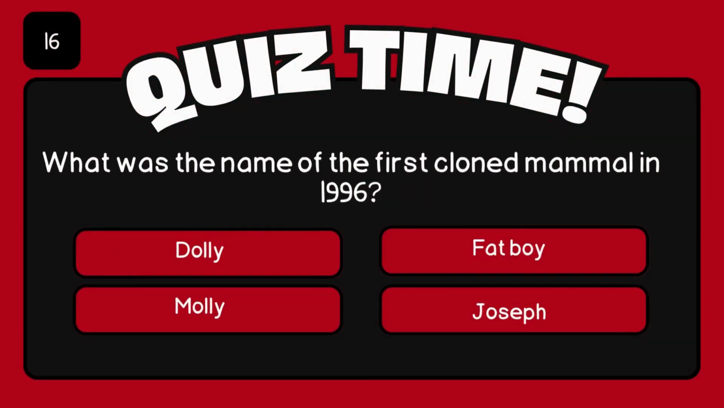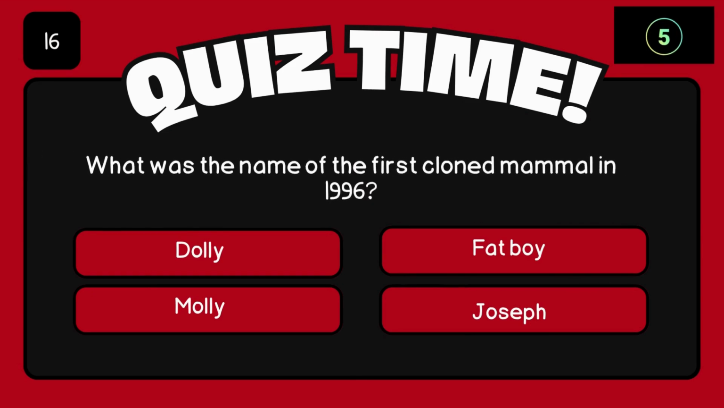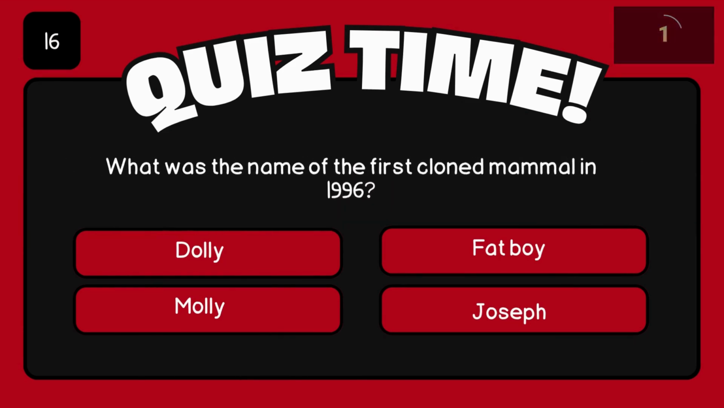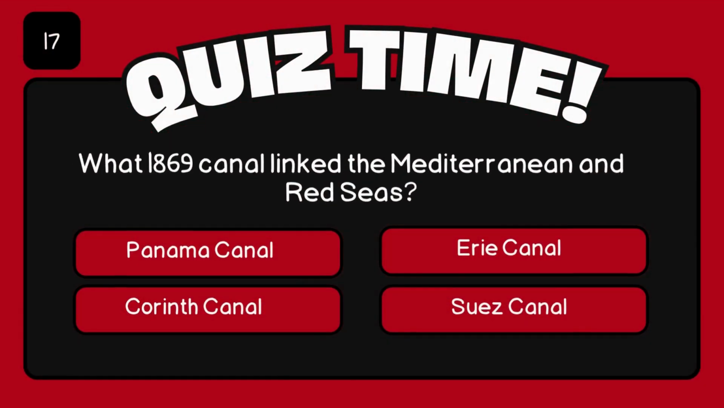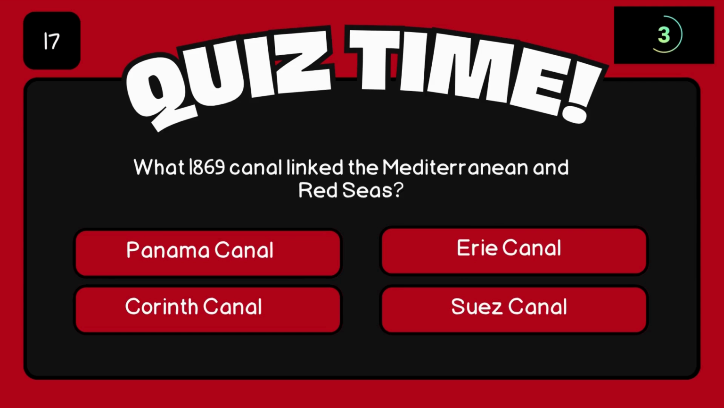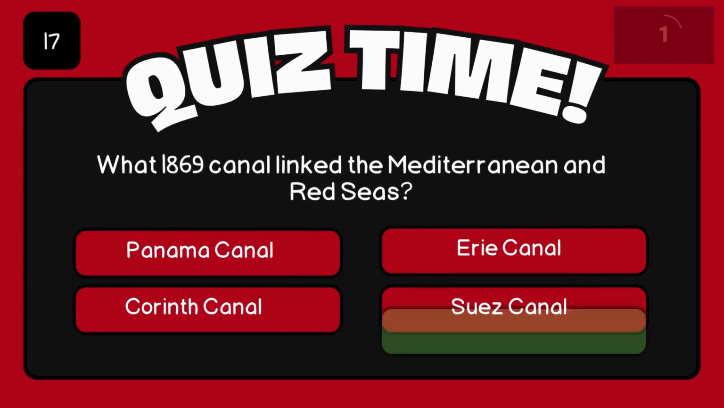What was the name of the first cloned mammal in 1996? Dolly. What 1869 canal linked the Mediterranean and Red Seas? Suez Canal.